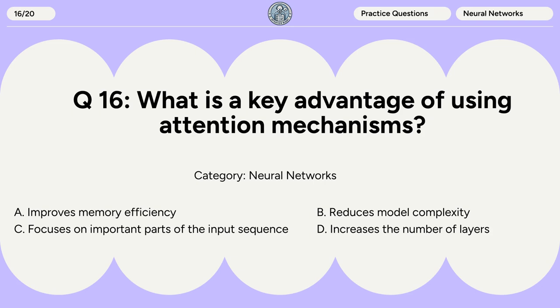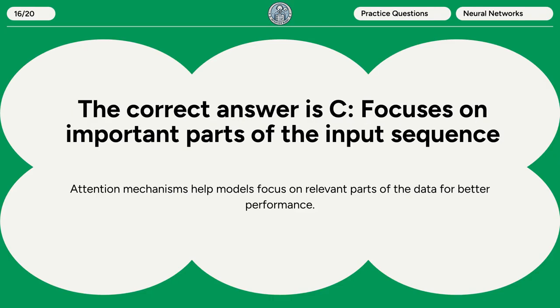Question 16. What is a key advantage of using attention mechanisms? A. Improves memory efficiency. B. Reduces model complexity. C. Focuses on important parts of the input sequence. D. Increases the number of layers. The correct answer is C. Focuses on important parts of the input sequence. Attention mechanisms help models focus on relevant parts of the data for better performance.